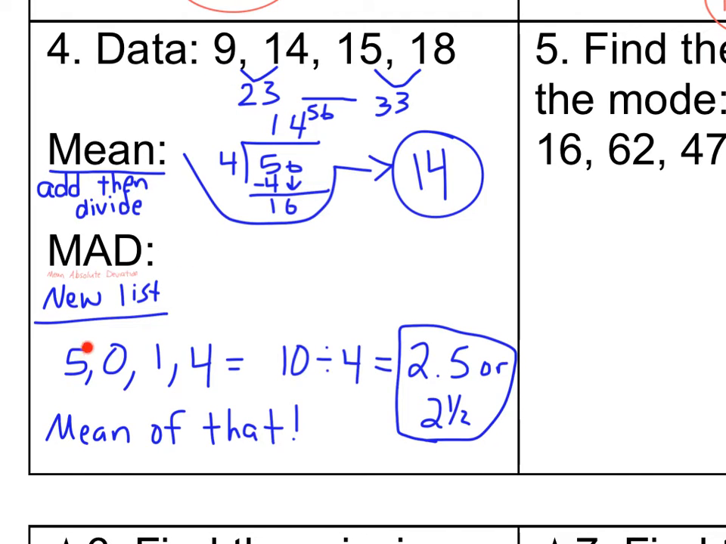So where did my 5 come from? From the 14 and the 9, the difference between them is 5. Where's the 0 from? The difference between 14 and 14. Where's the 1 from? The difference between 14 and 15. Where's the 4 from? The difference between 18 and 14. So when I add those together, I get 10. 5, 0, 1, and 4. And then I divide that by 4 because I'm finding the mean of my new list. I add them up and divide by how many there are. And I get 2.5. So my mean absolute deviation, or MAD, is 2.5.